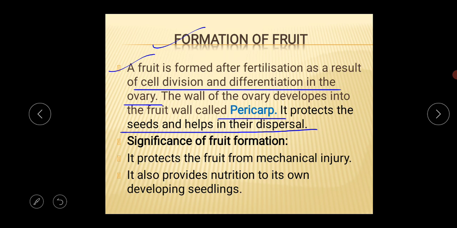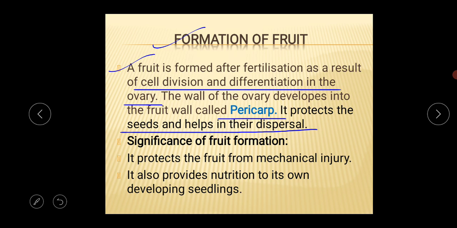Okay, so next thing is that the wall of the ovary actually develops into the fruit wall. This wall is called the pericarp, which may be fleshy in nature like the guava, tomato, or dry in nature like the pea, bean, mustard, all those things. Normally this fruit has three types of layer: the epicarp layer, the mesocarp layer, and the endocarp layer.